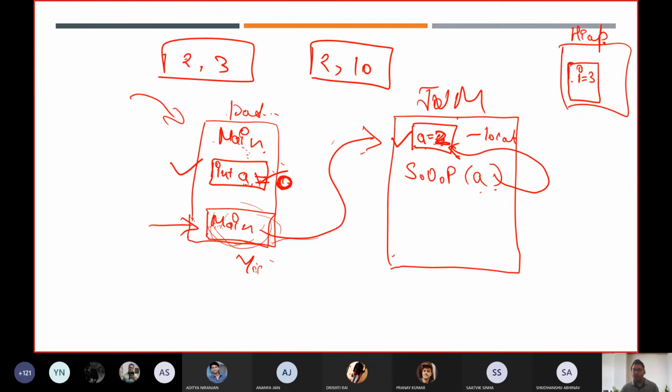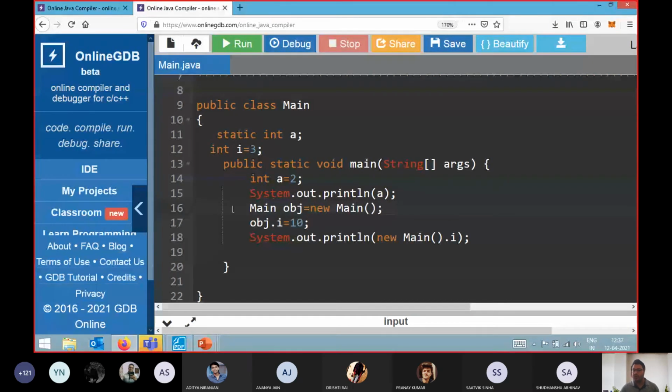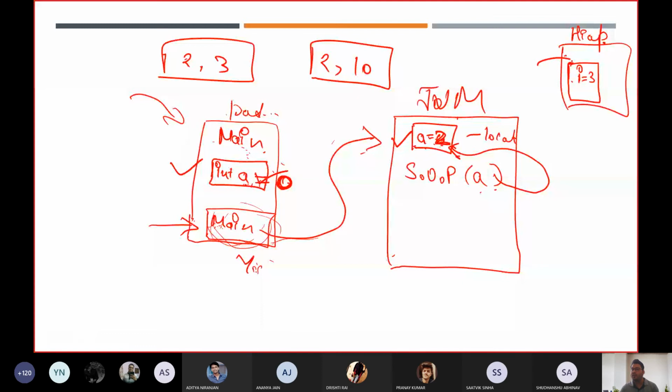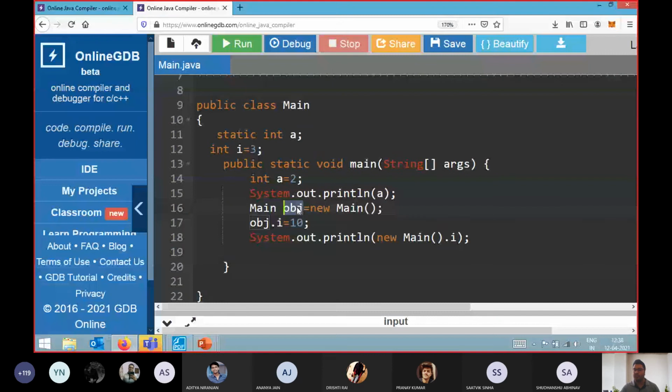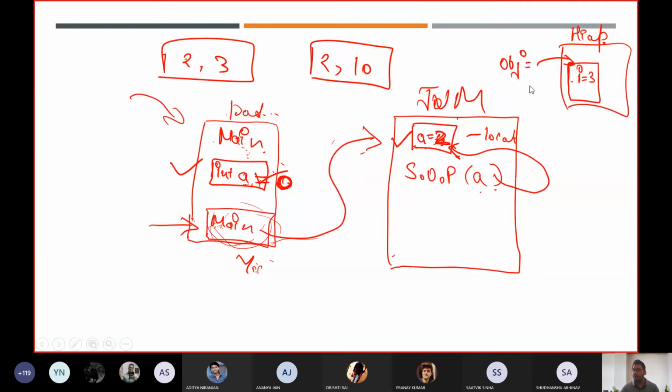Now after this, we are creating a reference variable of this class type. Always remember this, that obj is a non-primitive data type. It is not a primitive data type. Always remember this point in your mind. So in obj, it will store the address of this object. I showed you in the last lecture that if I print the value of a, it gives some hash value. It means it is storing some address value.